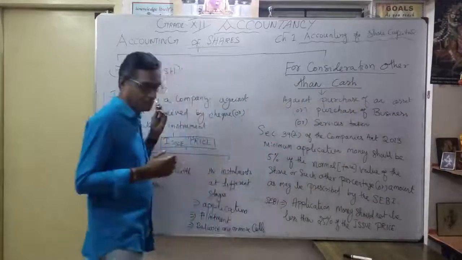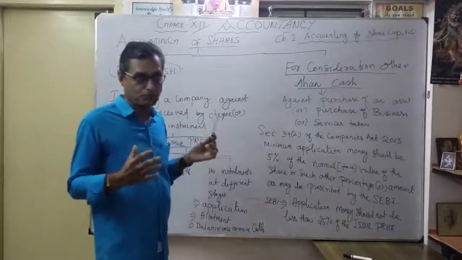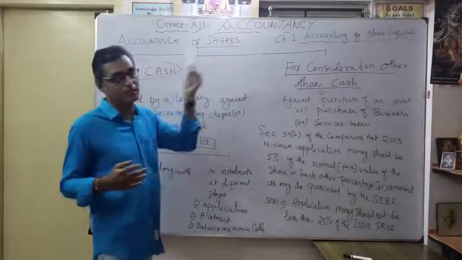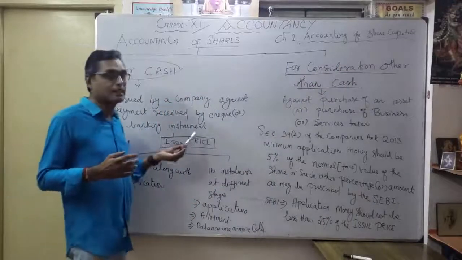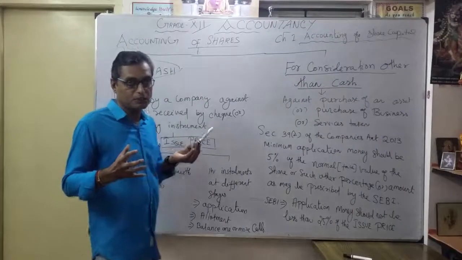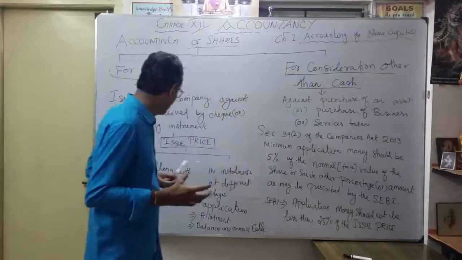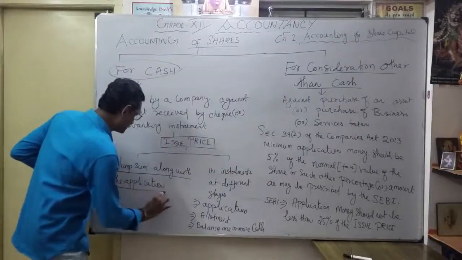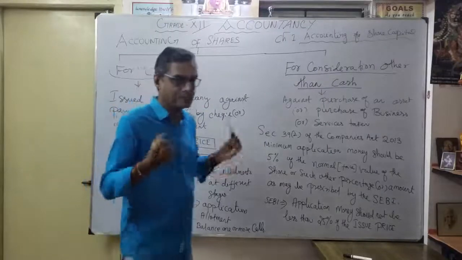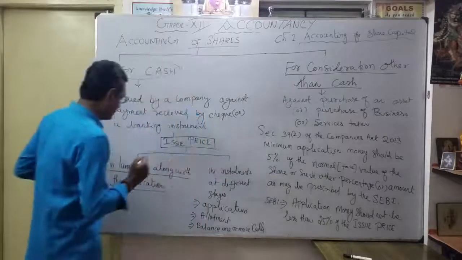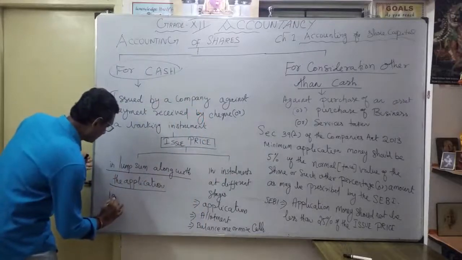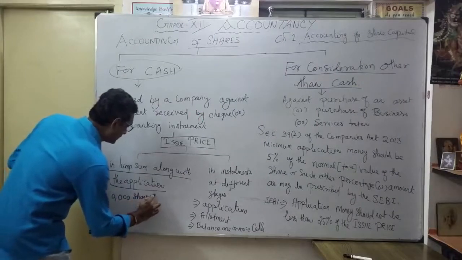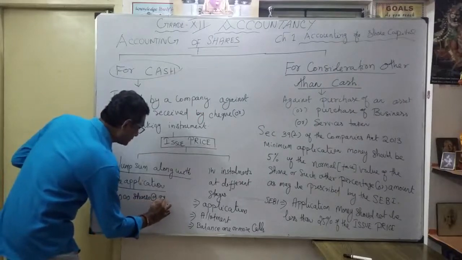Here, for cash is the very important first one related to accounting for share capital. Again, it comes under issue price. You give an issue price to the public, maybe in lump sum along with the application, so you get money immediately. For example, we are inviting 10,000 shares at the rate of 10 rupees.